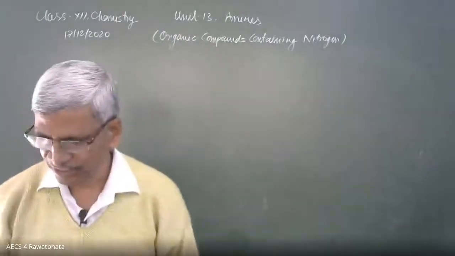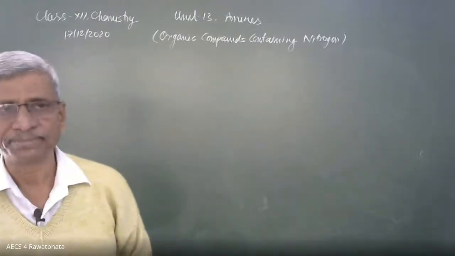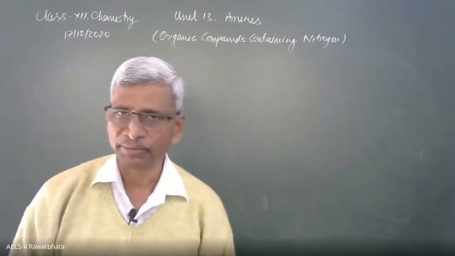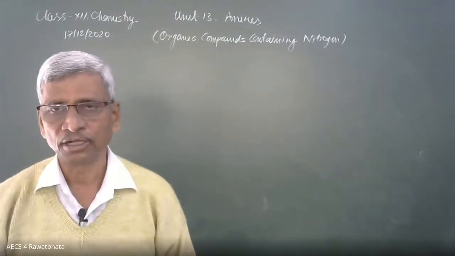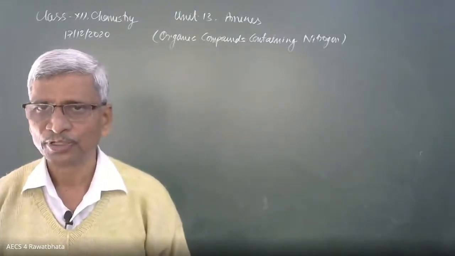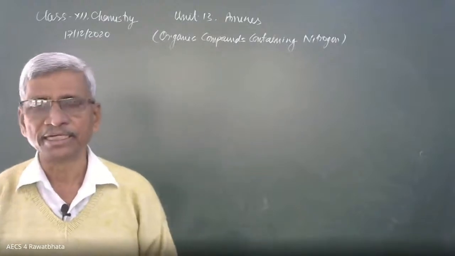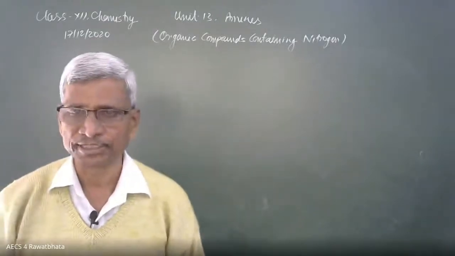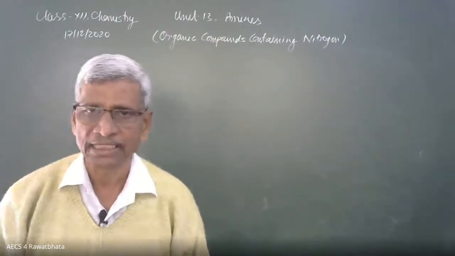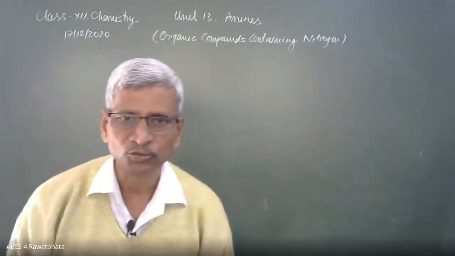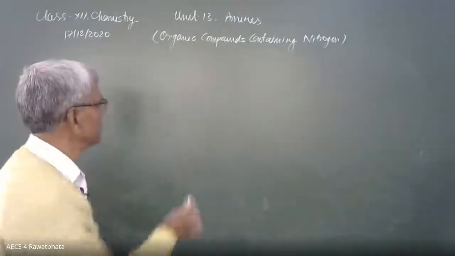Amines are also basic like ammonia. Ammonia is a base, a Lewis base. It donates a pair of electrons. What about amines? Which one is more basic, NH3 or RNH2? Amine or ammonia, which will be more basic? It depends on the tendency to release the lone pair of electrons. The compound which can release the lone pair more easily will be more basic. So we'll say ammonia, Verse also says ammonia, is more basic.